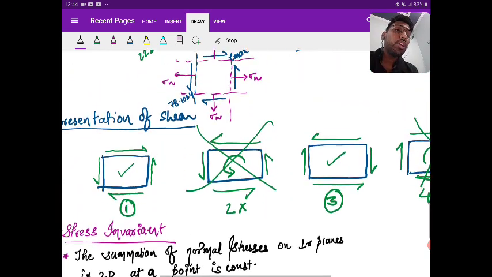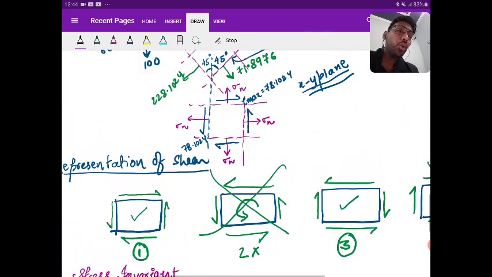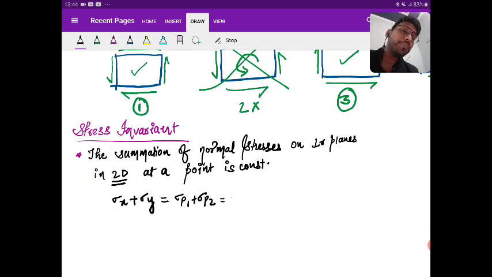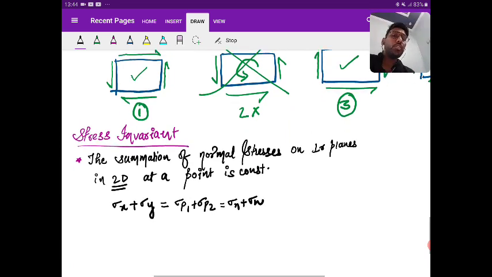Okay, now look at the shear. Maximum shear plane. Again, the planes are perpendicular due to the complementary, and if these planes are perpendicular, then the summation of normal stress on these planes will also be a constant. Yes or no? So what I'm writing, this is equal to sigma n plus sigma n.